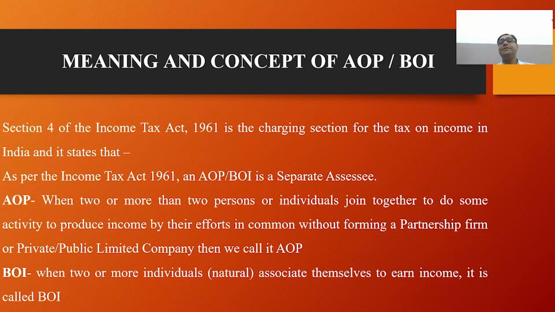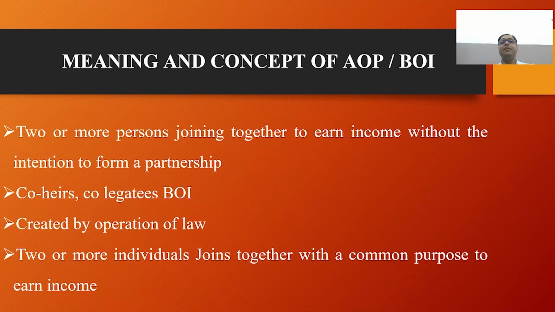Now, what is the difference between them? Here is the definition of the difference between AOP and BOI. AOP is created voluntarily by two or more persons joining together to earn income without the intention to form a partnership. BOI is created by operation of law, two or more individuals joined together with a common purpose to earn income. And then the calculation of the shares.